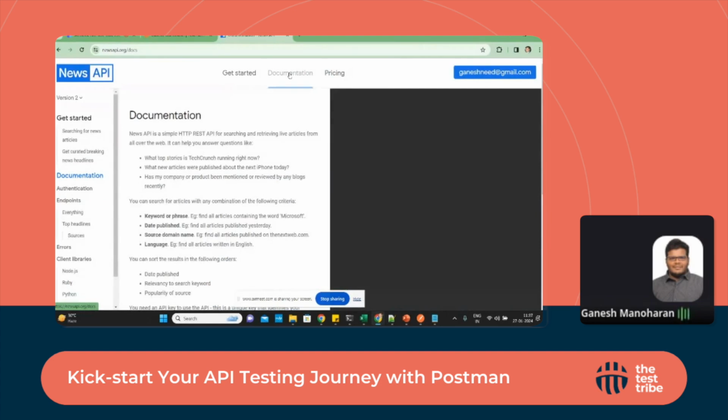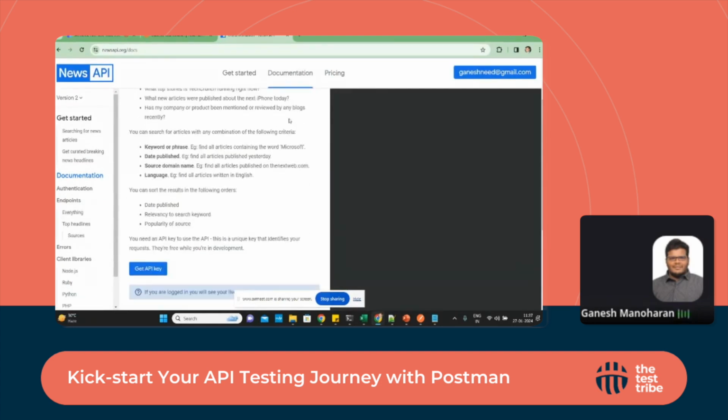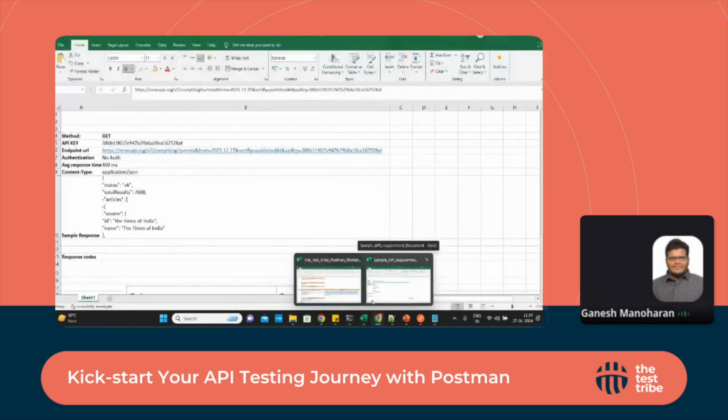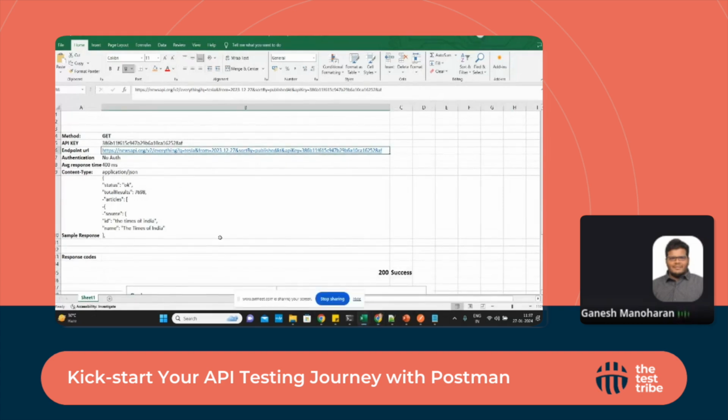As soon as we start our project, they'll give a kind of documentation. API documentation is very important. It would come as a web page or a wiki page, based on the team and how it has been created. This is how the API document would look like. Also, we can see the Swagger document in another example. They'll give a high-level view of the method details: the API key, which in this case is the one I've created, the endpoint URL, and authentication.